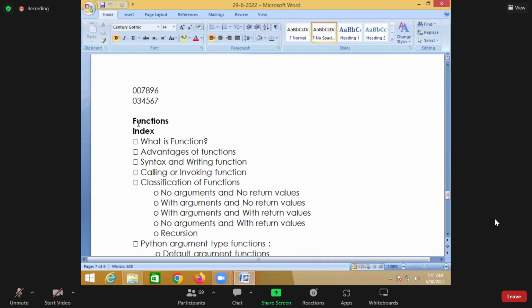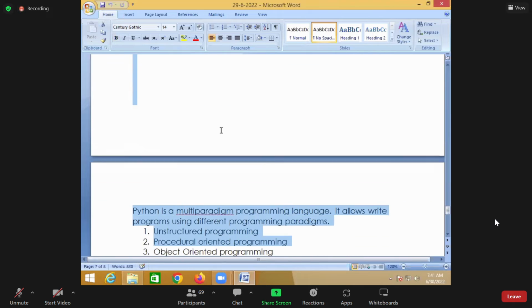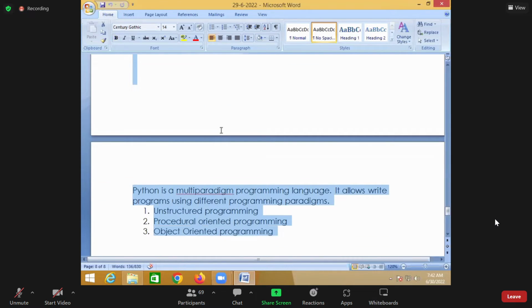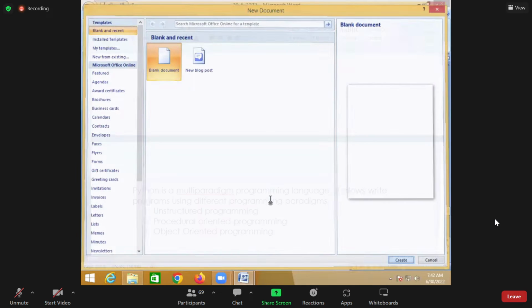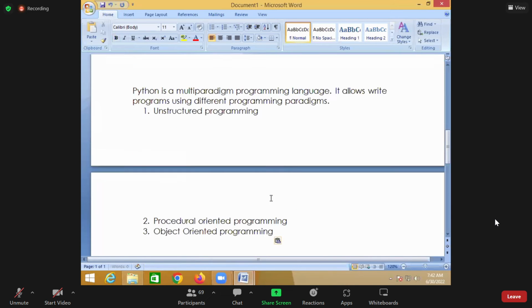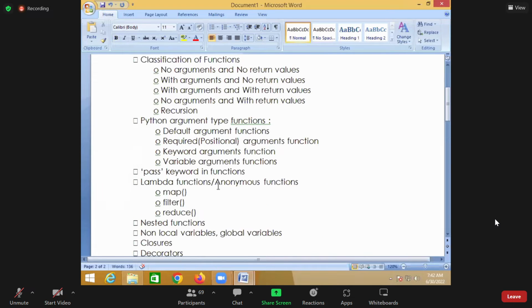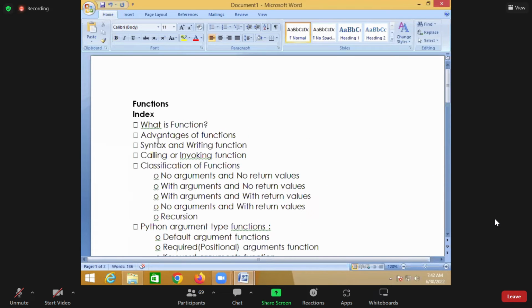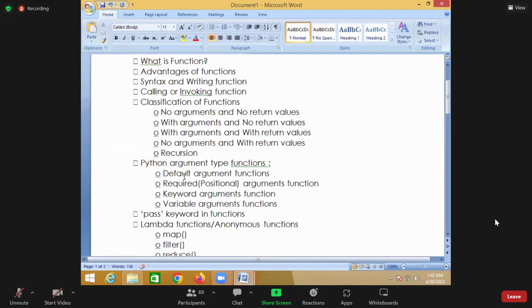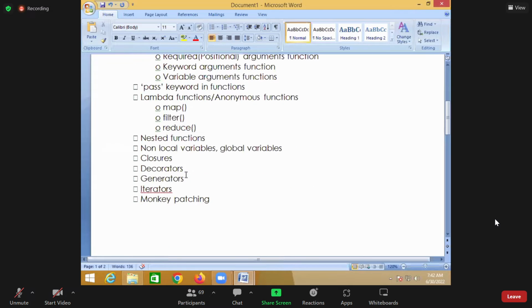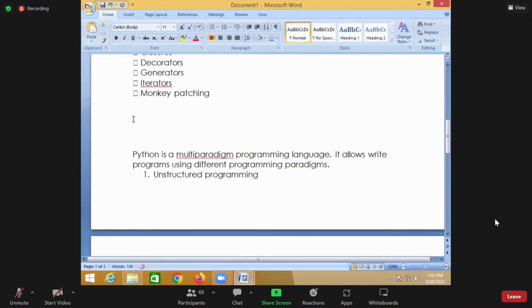So next we'll try to see functions. When you're talking about functions, till now we worked with some predefined functions. Now we'll try to work with user-defined functions.